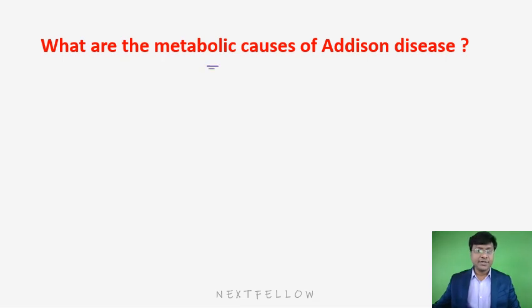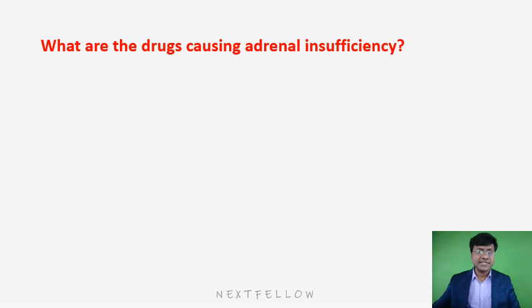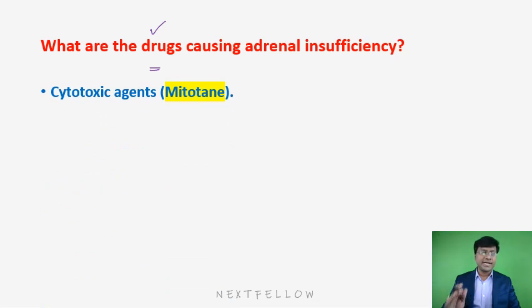Then the metabolic causes. Metabolic failure in hormonal production is also a very important cause for Addison's disease. And apart from that, secondary to congenital adrenal hyperplasia, wherein the individual may develop adrenocortical insufficiency. Having discussed the various systemic causes, you need to know the drugs which will cause adrenal insufficiency. We have an adrenolytic agent, and that is metotane. Metotane, in fact, is used in the treatment of Cushing's, and that can cause adrenocortical insufficiency.